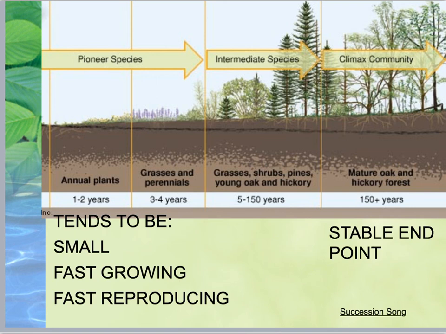After that, you're going to get, in addition to the grasses, shrubs, pines, young oak, and hickory, so some smaller trees that can grow relatively quickly. This can last up to 150 years. After that, we'll get mature oak and hickory forests, mature meaning they're much older, we're talking 150 years or older, and at this point is considered stable. It's the end of succession.